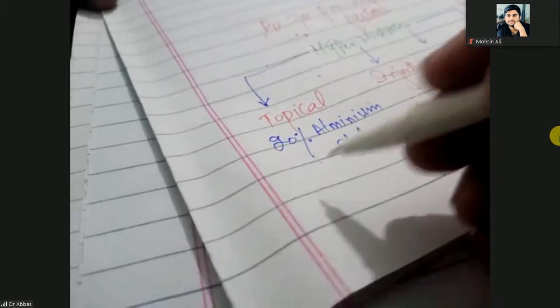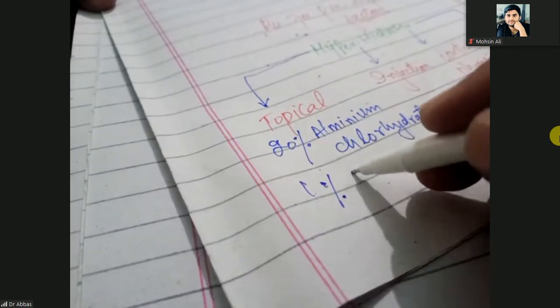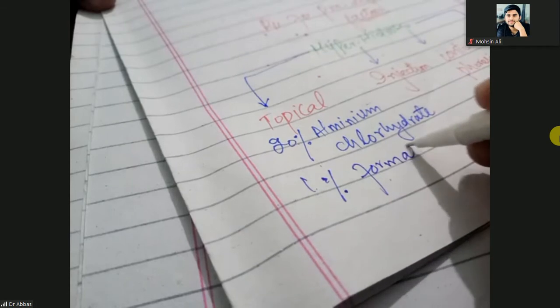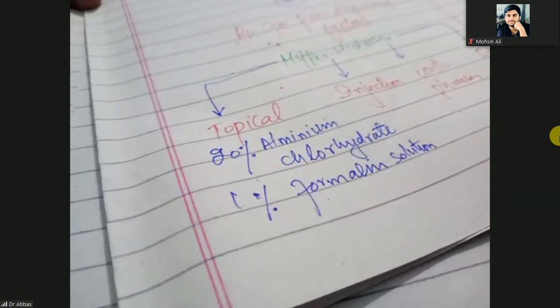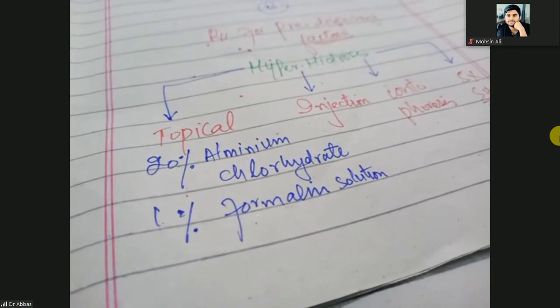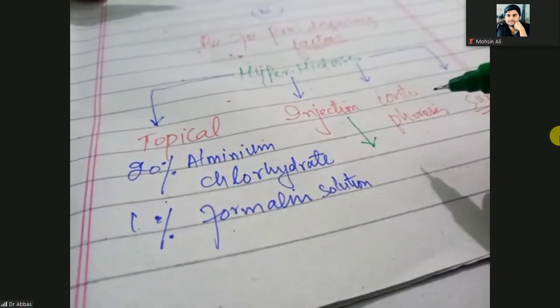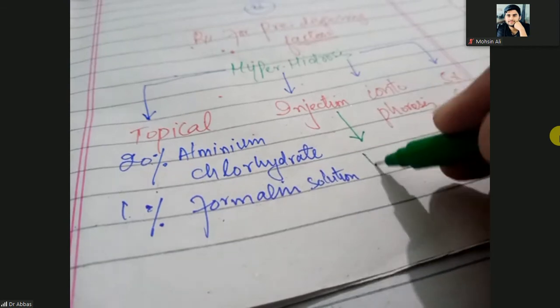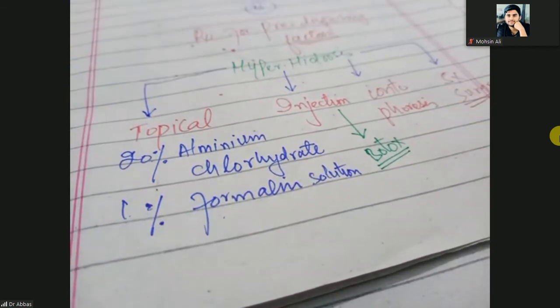And 1% formalin solution. If you apply 20% aluminium chlorhydrate plus 1% formalin solution, that can treat the hyperhidrosis. So which injections can you give for the hyperhidrosis? An injection is the Botox injection. Actually, I will tell you.